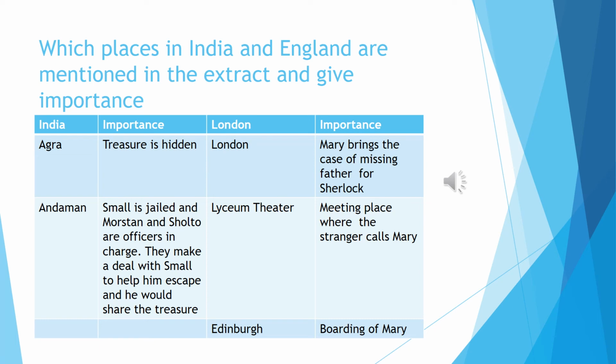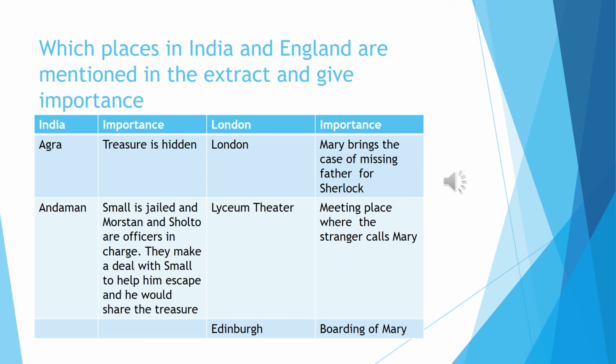Andaman is the place where Small was jailed, and Major Sholto and Mary's father were the officers in charge. They have a deal with Small that he would tell them about the treasure, and Small will be helped to escape from the jail.